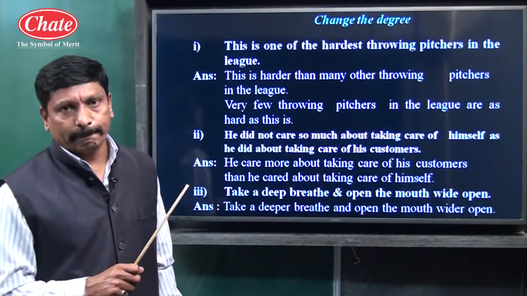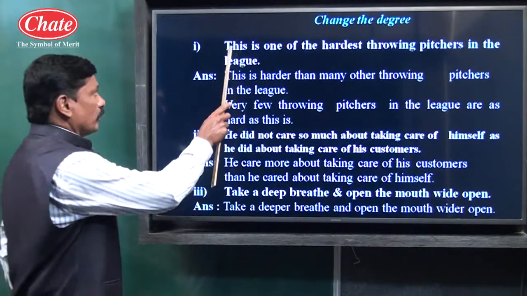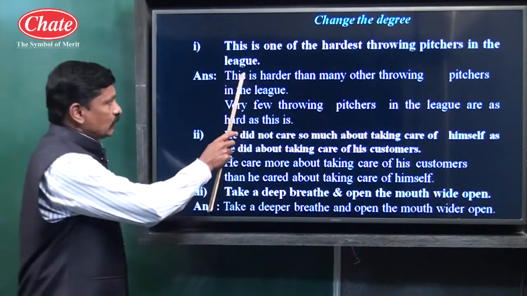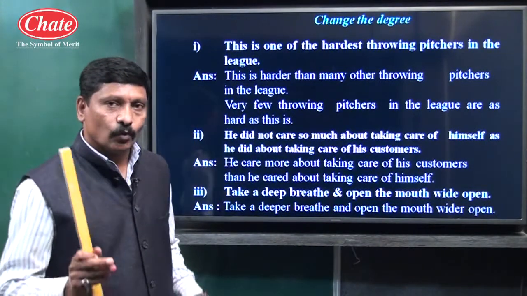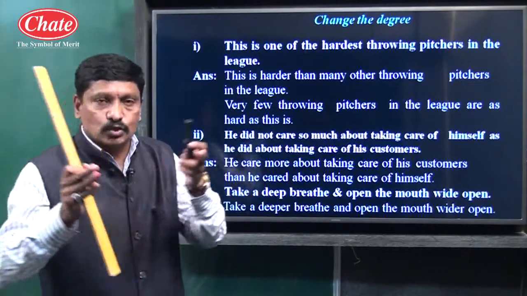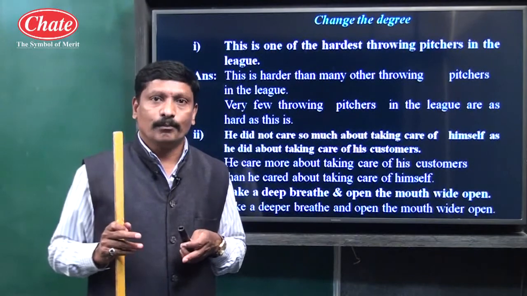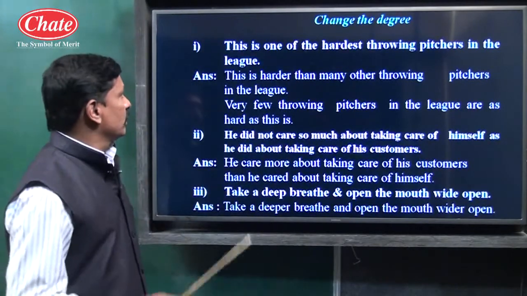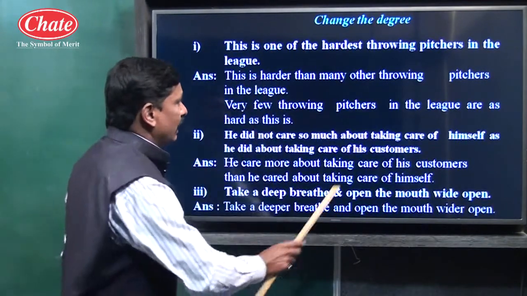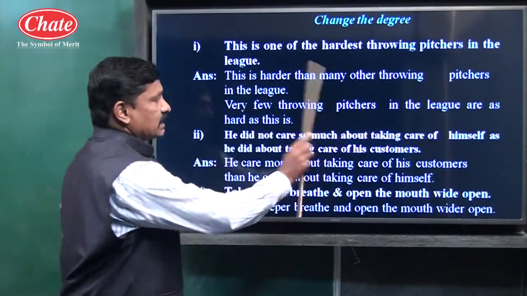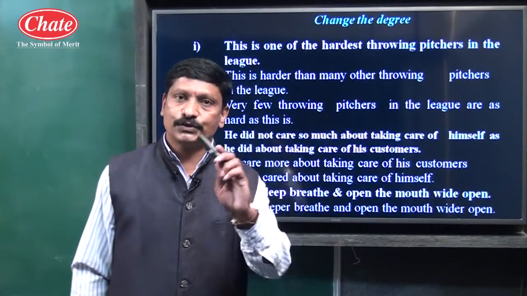In short, children, we have only changed the form. The first form is a superlative form, the second form is comparative form, and the third form is positive form. Only we have changed the form. Meaning is the same, tense is the same. See now, this is simple present tense. Here also simple present tense is maintained, and here also simple present tense is maintained. Tense should not be changed, meaning also should not be changed.